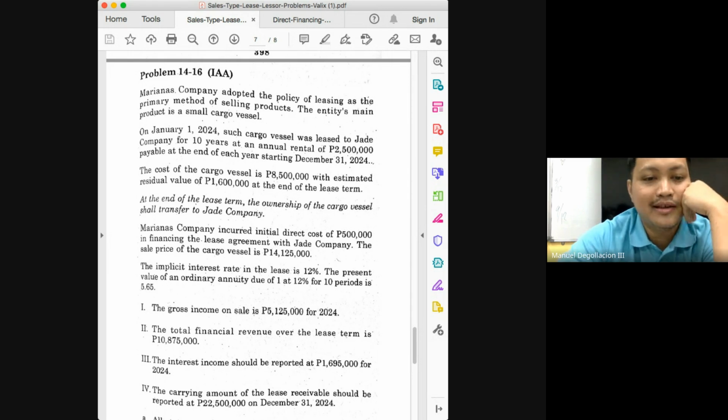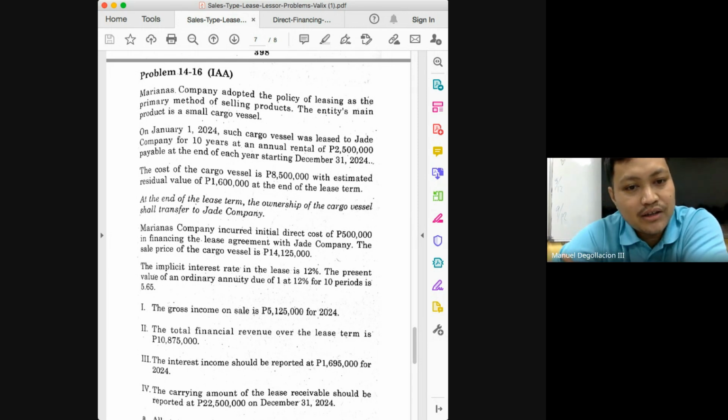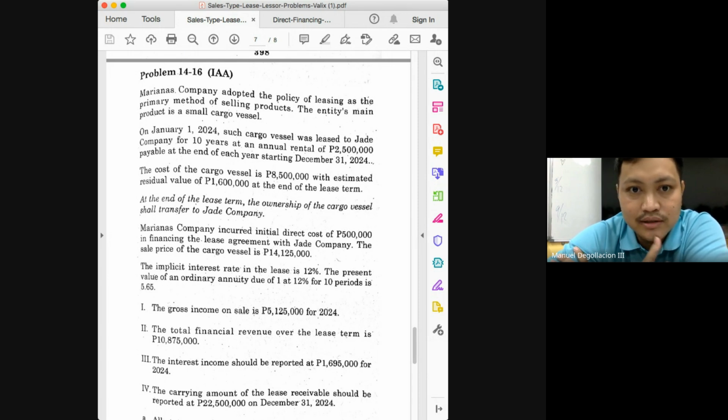Yes? Yes. Next, total financial revenue. What do we need to compare? The present value or the net investment or the sales price of 14,125, and then deduct that from your total receivable. What are your receivables here? 2,500,000 times 10, 25 million.